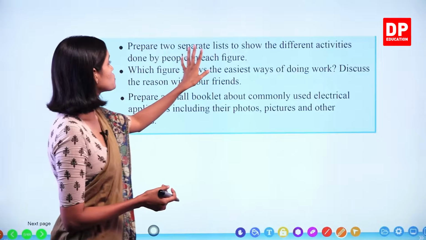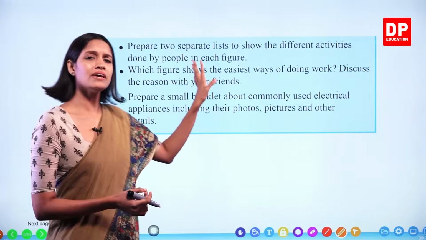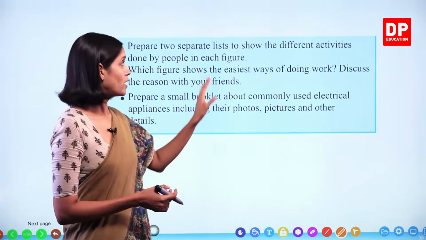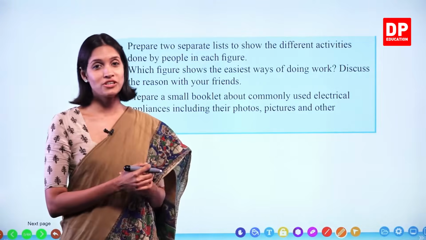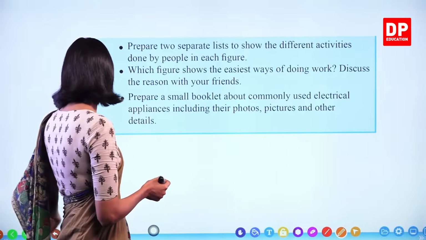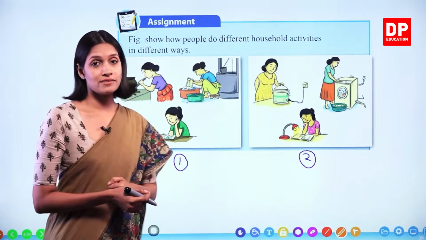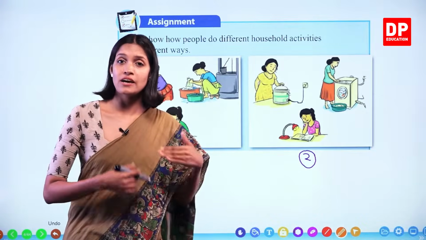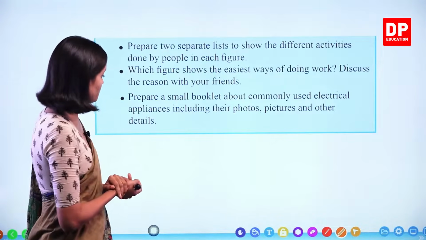Prepare two separate lists to show the different activities done by people in each figure, right? We'll do this now. I will help you with the first part. Now you all can start this one along with me, okay? So here you can stop the video and do this one, and later you can watch the video and check how I do it, okay? And make sure only 3 instances are given here: cooking food, washing clothes, and studying or reading a book, right? You can think of other examples as well, like ironing clothes. Okay, children, we'll do this one now.